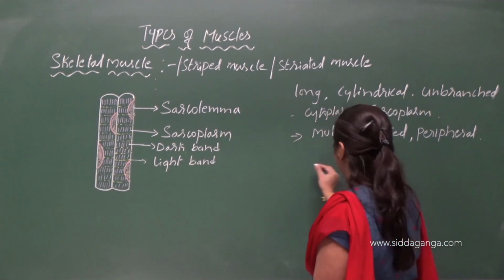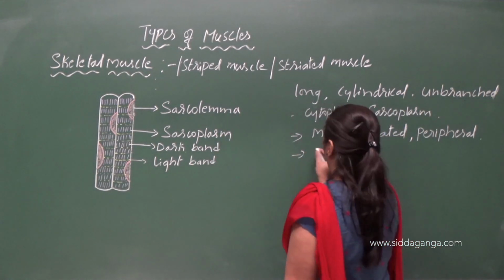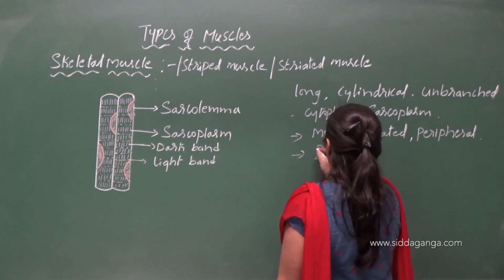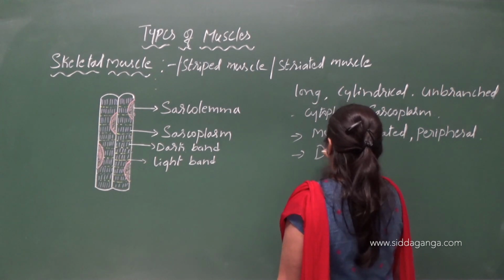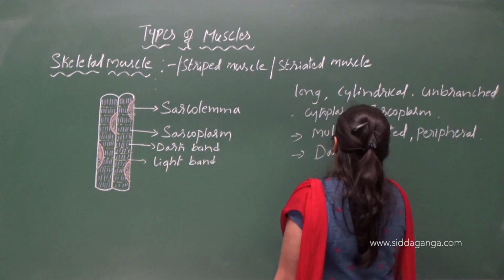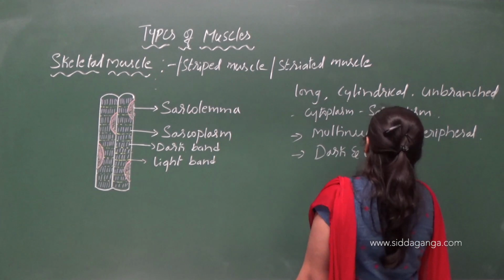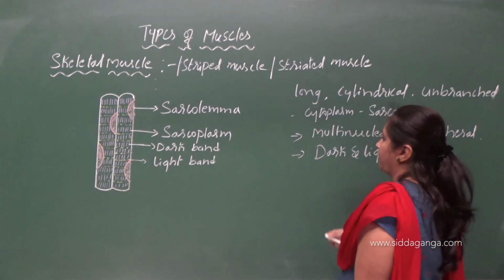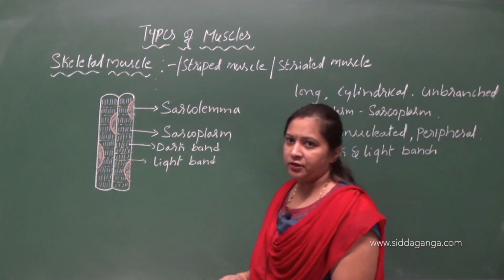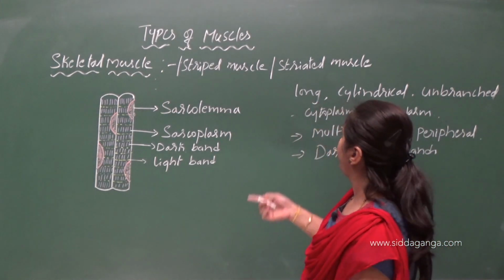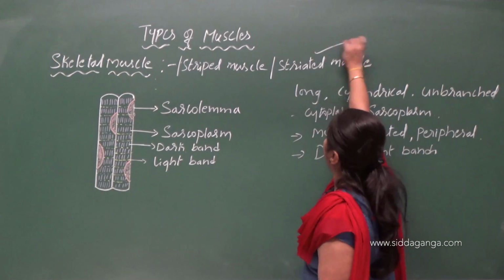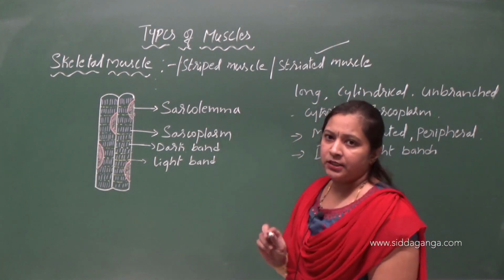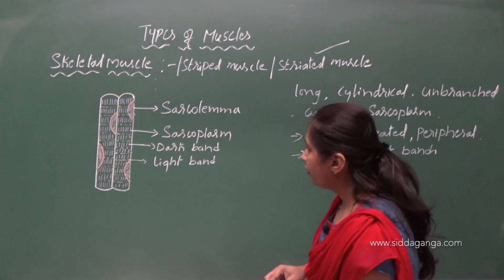So the sarcoplasm contains myofibrils which are distinctly arranged and show alternate dark and light bands. That gives the striated appearance to the muscle. Because of the appearance of striations, skeletal muscle is also called a striated muscle or striped muscle.